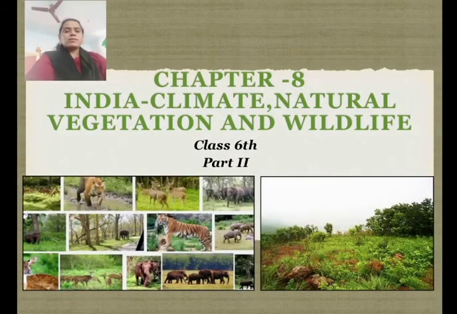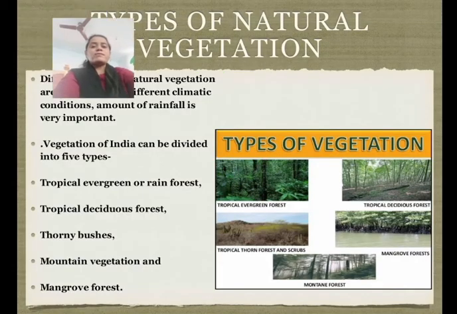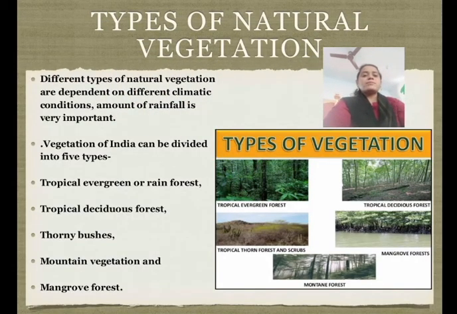All is well, students. Welcome again to our social science class, and we were discussing chapter 8 of geography, India: climate, natural vegetation and wildlife. In the last video we discussed the types of natural vegetation. So let's continue. Just recall, the different types of natural vegetation depend on the different climatic conditions.